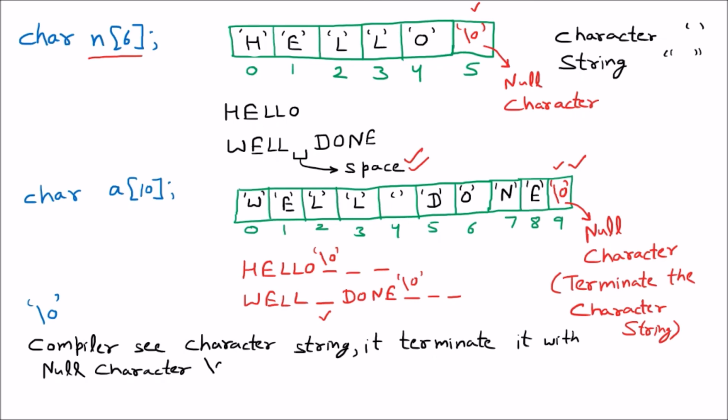So the compiler ends with the \0. Means every string which we are going to use inside C programming, all the strings will end with the null character. That is for sure compulsory.